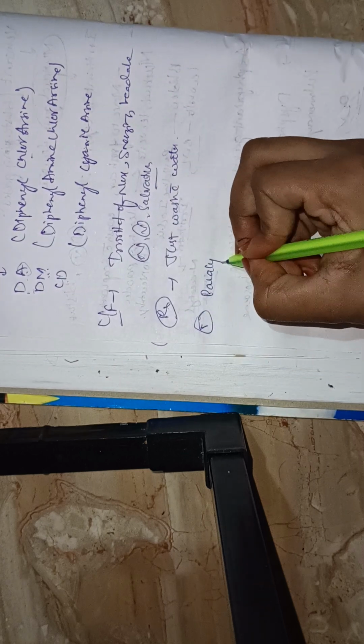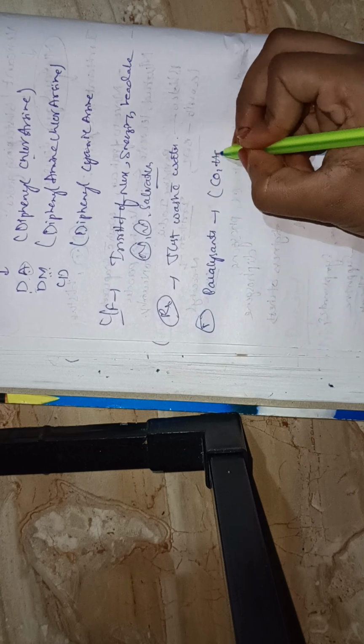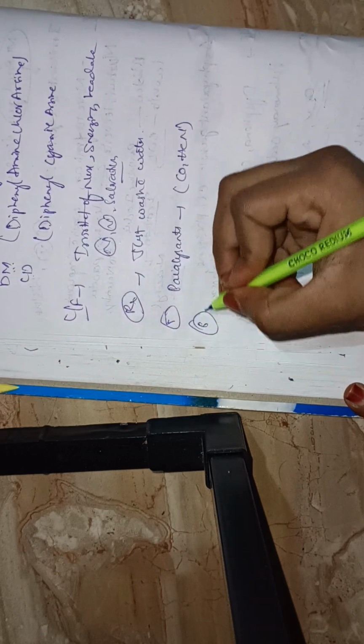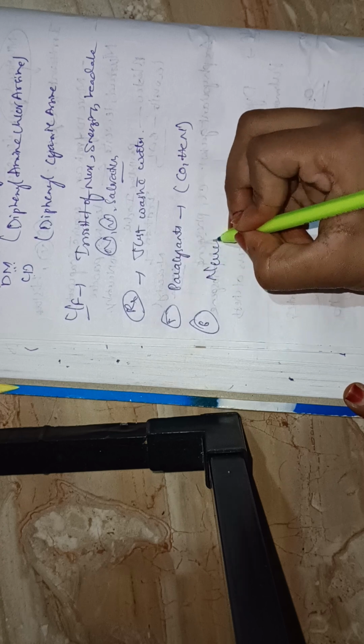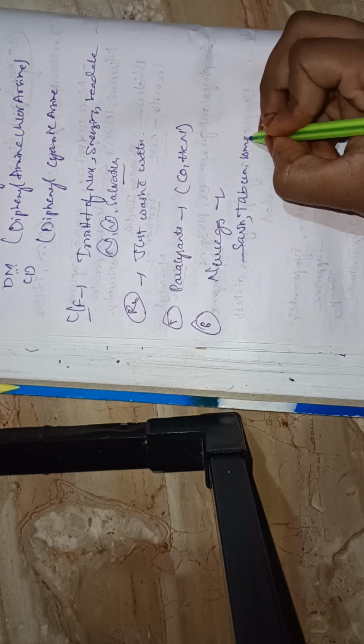Next one is paralysants. Paralysants are carbon monoxide and HCN. I discussed carbon monoxide and HCN already in previous videos; you can check that. After that, nerve gas. The last gas is nerve gas. Nerve gases are sarin, tabun, soman, and VX.